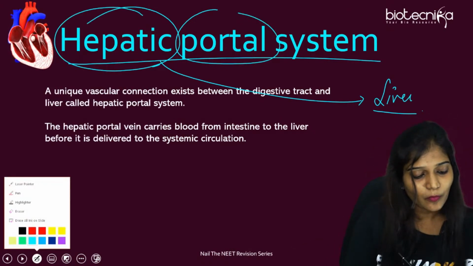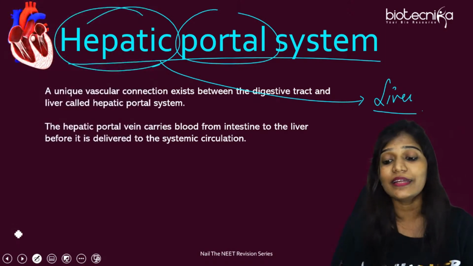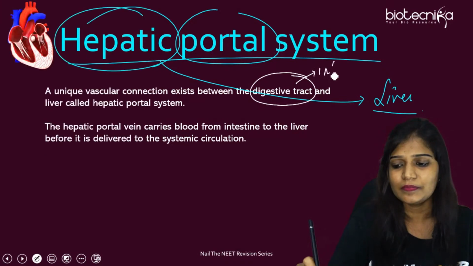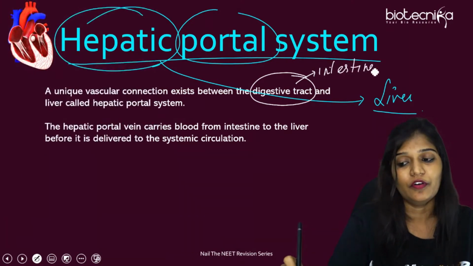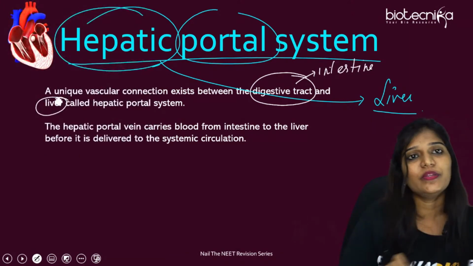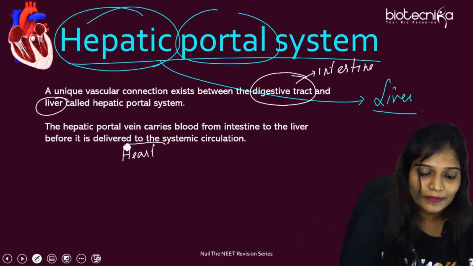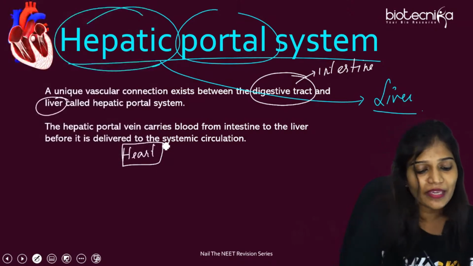Listen. Suppose I have to talk about a connection that happens between the digestive tract, or I can say intestines, and the liver. So there is a connection with the liver. Let's make something easy. There's going to be the heart over here. And I'm going to make the liver here.